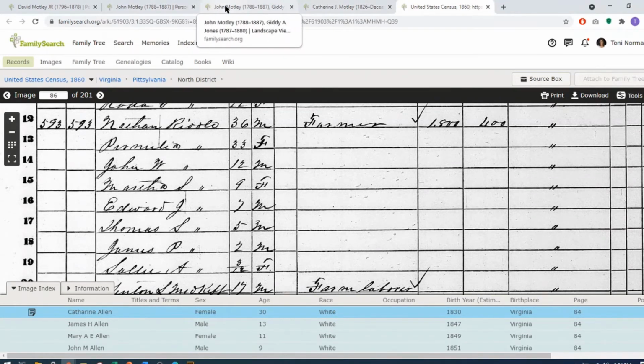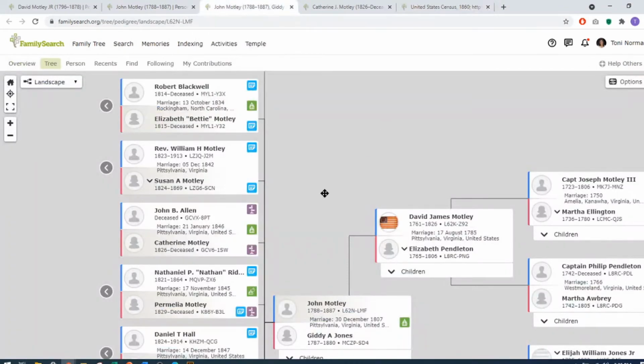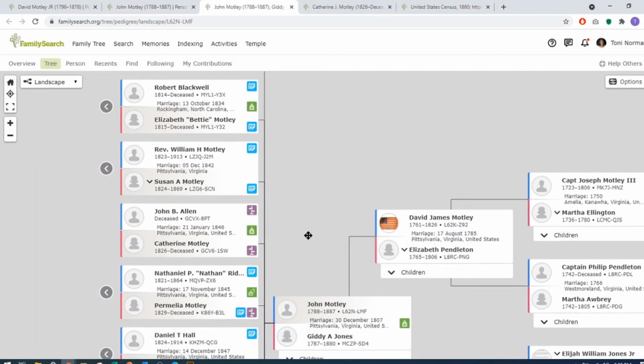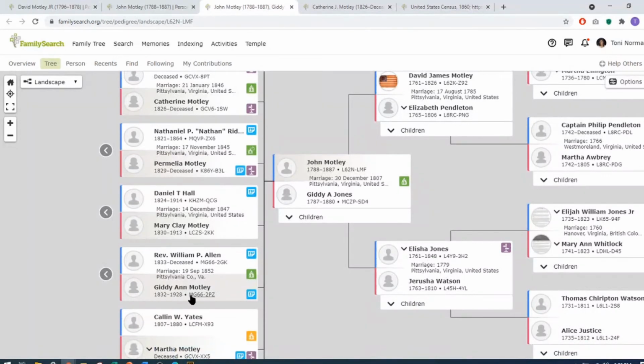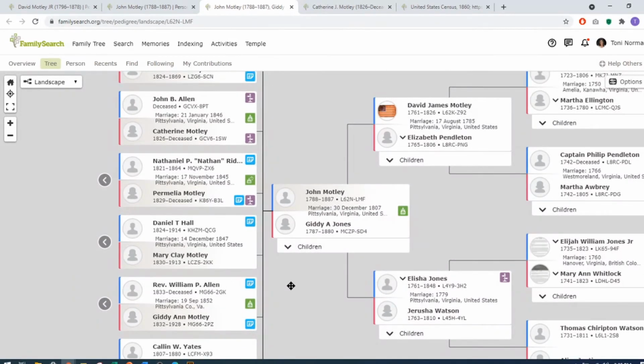Now the other thing that I looked at, let's see, here we go, is I noticed that here's Catherine married John B. Allen. Well, if you go down, we notice that her younger sister, Gideon, married William P. Allen. So that caught my attention, and I looked at William and John, and they both had a father named James, James Allen. But they're not in the same family. Just William is the only child in his family, and John the only one in his family.